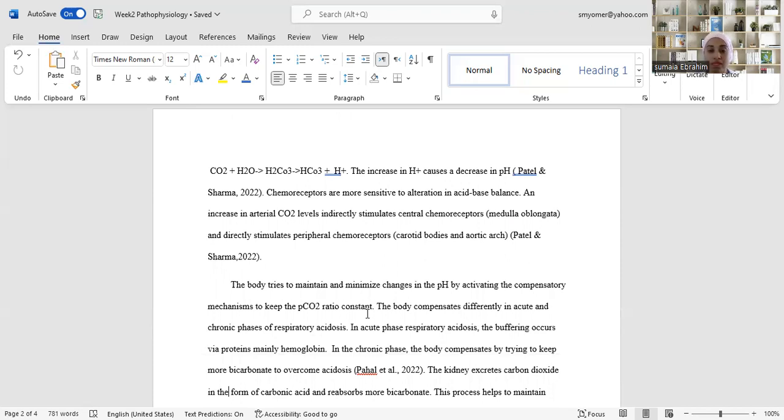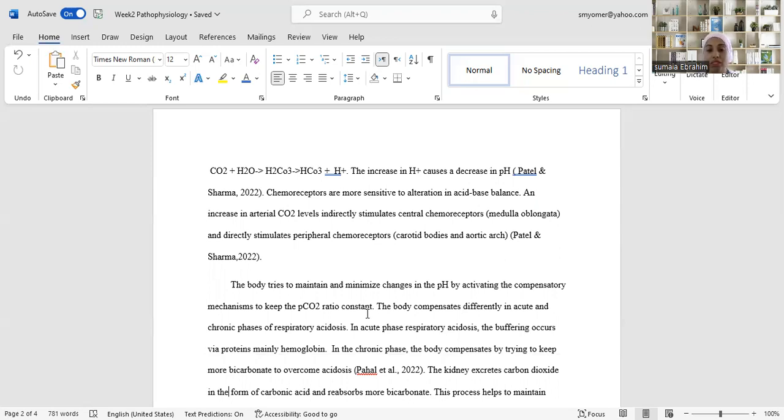The body compensates differently in the acute and chronic phases of respiratory acidosis. In the acute phase of respiratory acidosis, the buffering occurs via proteins, mainly hemoglobin. But in the chronic phase, the body compensates by trying to keep more bicarbonate to overcome the acidosis.